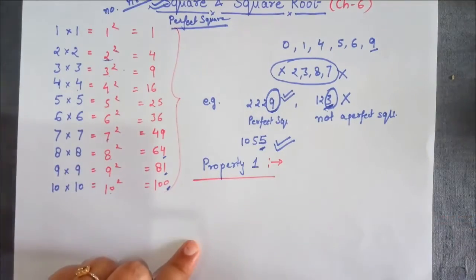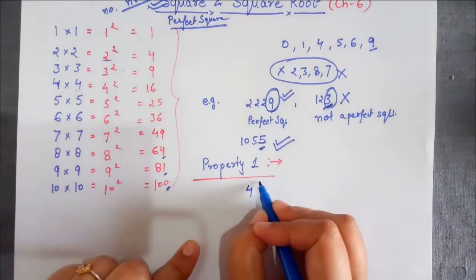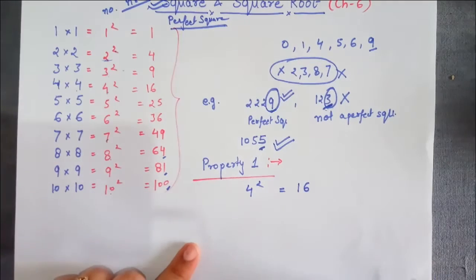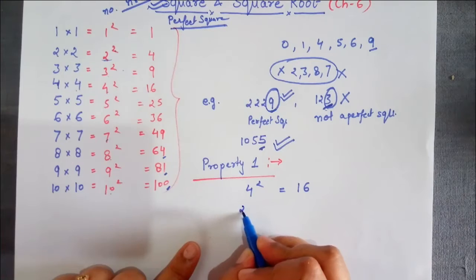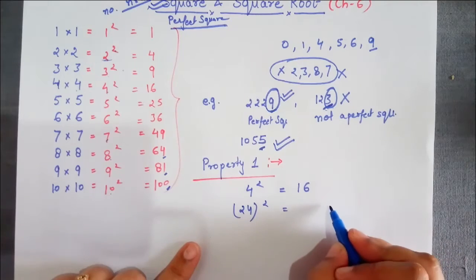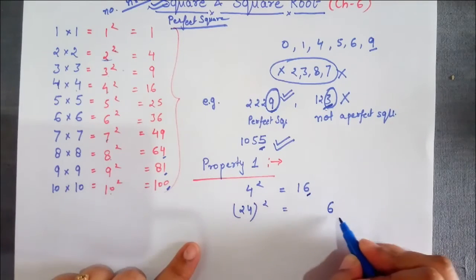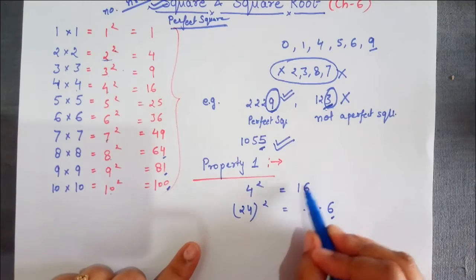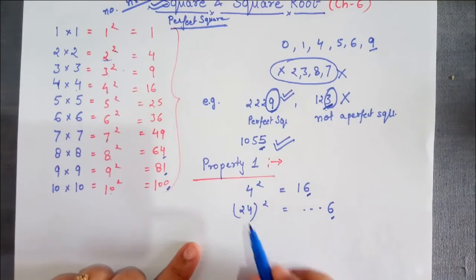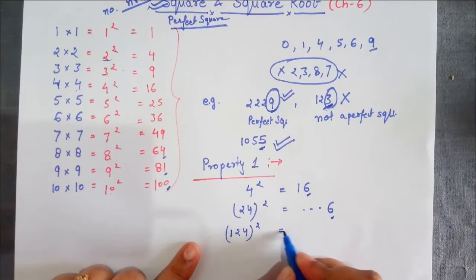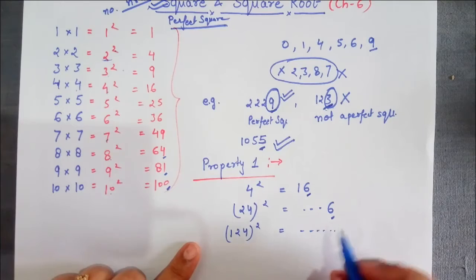Now property 1. Suppose I am taking the number 4. Here we can see 4 square is equal to 16. 4 into 4 is equal to 16. If we want to find the square of 24, the unit place number will remain the same. If the ending number is 4, all the square numbers will end with 6, because 4 square is equal to 16. Suppose if we write 124 square, the number may be bigger or smaller, the unit place number will be 6 only.